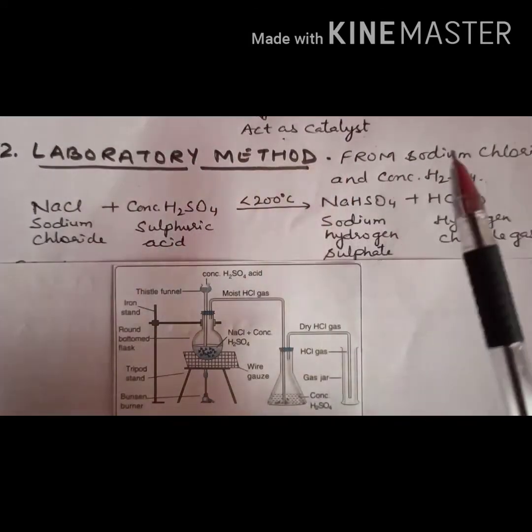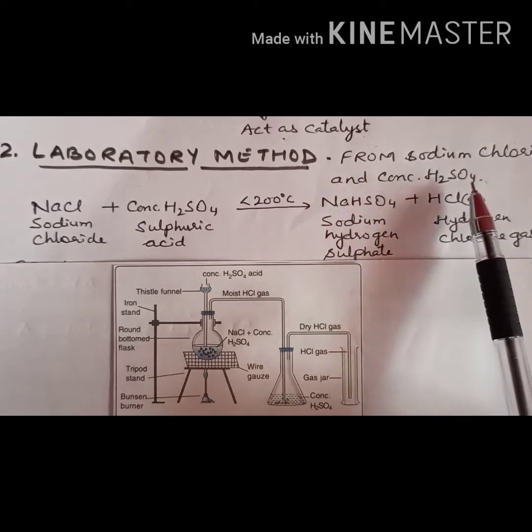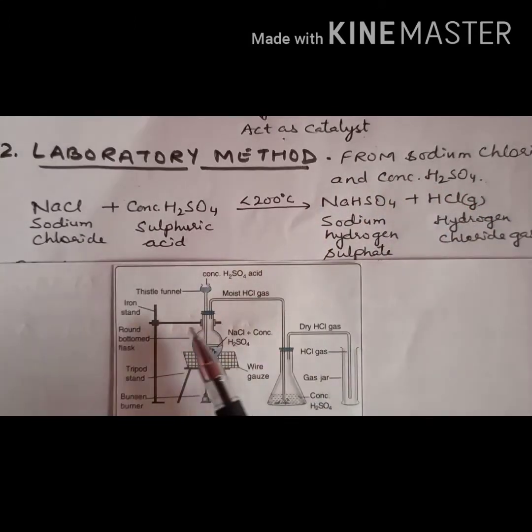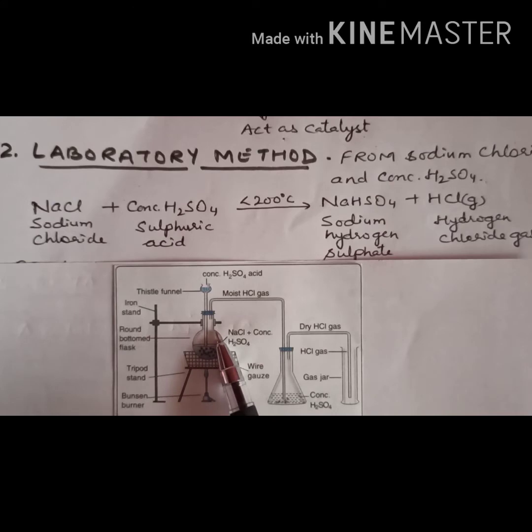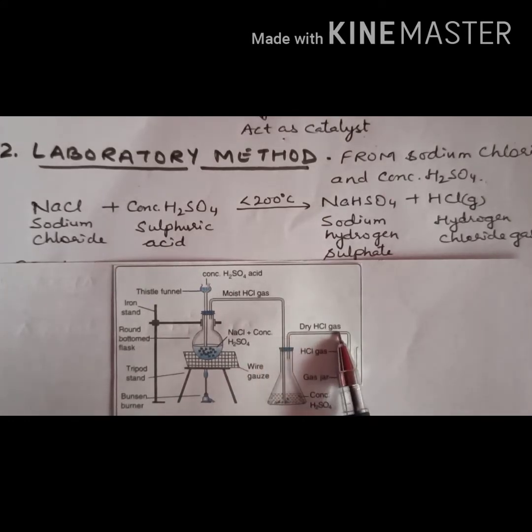Now the second method is the laboratory method. For the laboratory method, we require sodium chloride and concentrated sulfuric acid. Now the apparatus used in the laboratory, right, what will you take in the laboratory preparation? You require a Bunsen burner, a tripod stand, and wire gauze, right? And this is a round bottom flask, thistle funnel, delivery tube. This is a conical flask. Then it is a delivery tube and it is connected to a gas jar.